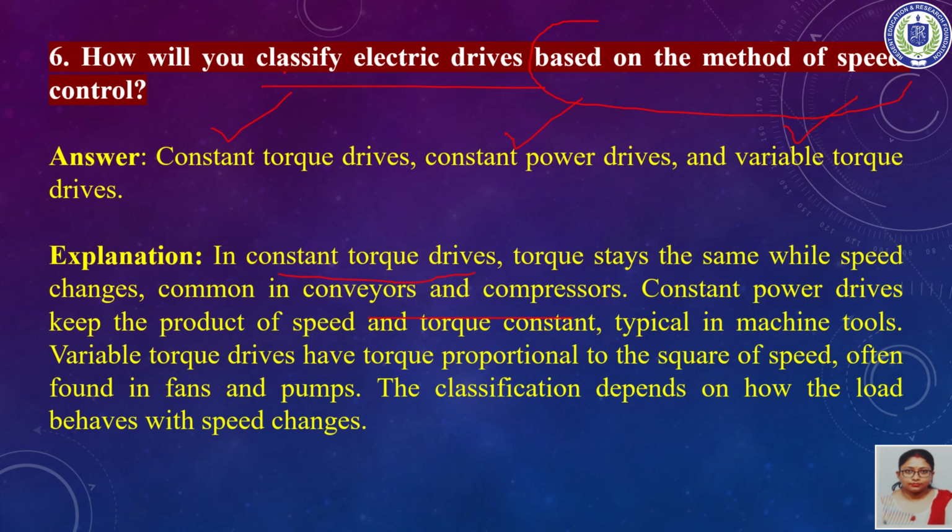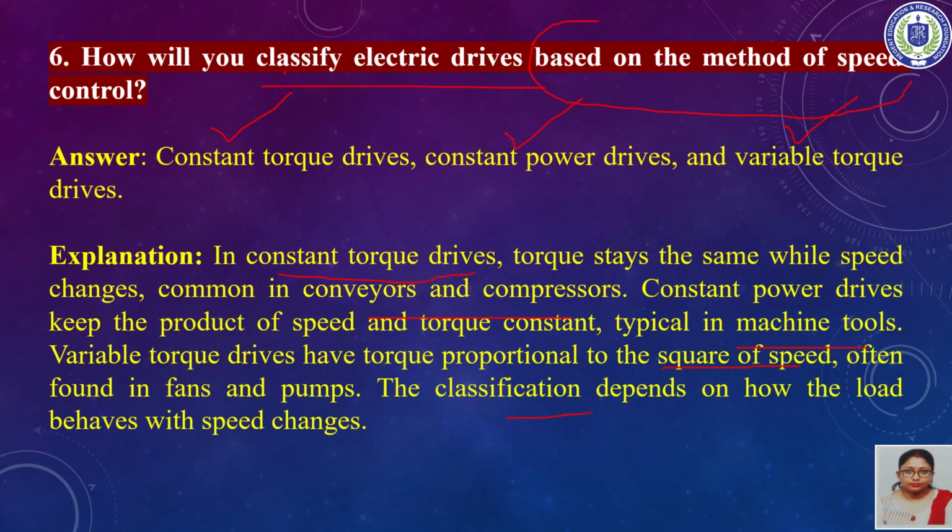In case of constant power drives, power is the product of speed and torque, so this will be constant, and it is found in machine tools. Variable torque drives have torque which is proportional to the square of speed.